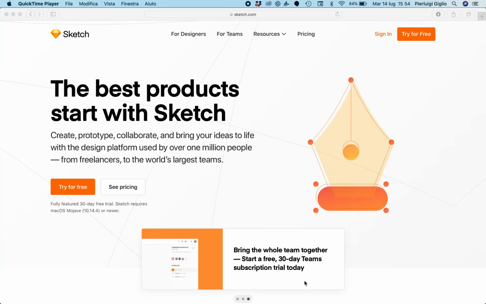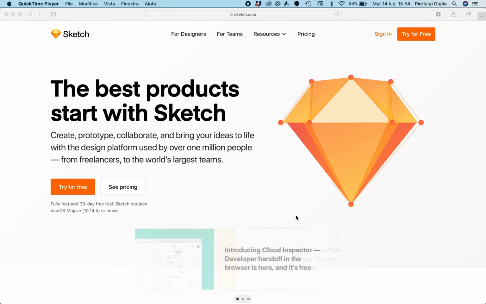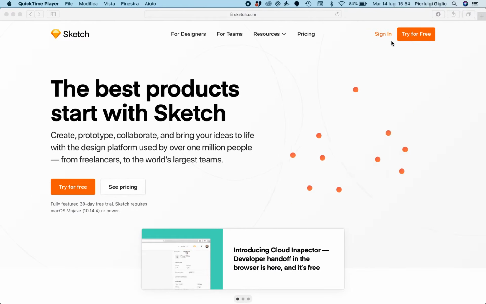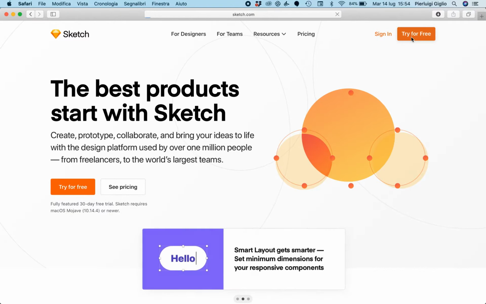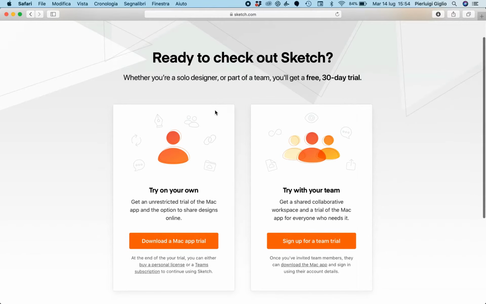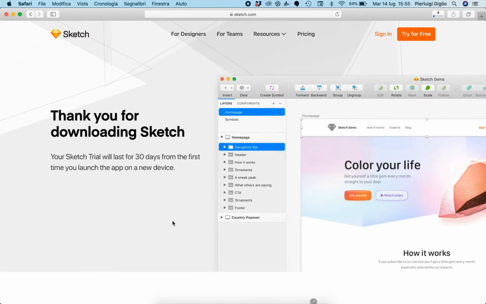Welcome to this course. In this first video, we're going to download Sketch. So the very first thing you have to do is go on sketch.com and then click on the top right try for free option. As soon as you do that, you're going to be redirected to the screen where you want to go on the try your own option and click on download a Mac app trial.